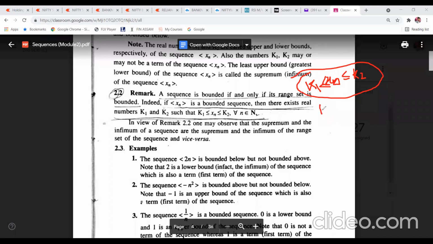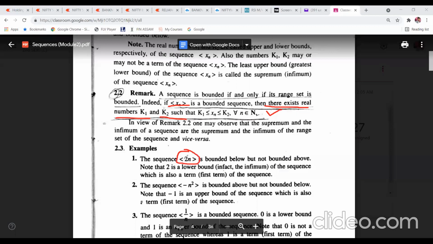Or in other words, you can say the modulus of this will be less than some number. We are discussing this: a sequence xn is called a bounded sequence if there exist real numbers k1 and k2 such that the value of xn lies between k1 and k2. Then the sequence xn is called a bounded sequence.